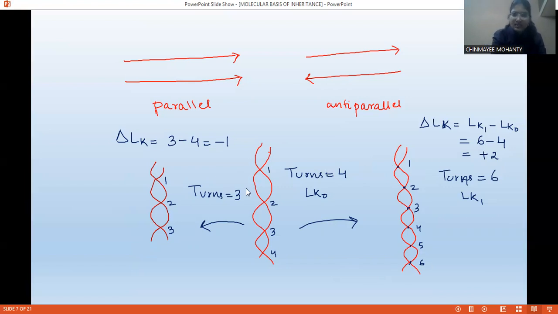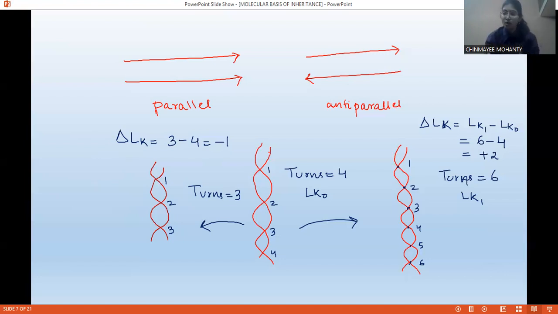But here you can see initially the number of turns is 4, and finally you can see the number of turns is 3. Okay, so what is happening? If you find out the difference, final minus initial, the difference is -1. So the value is negative, hence it is negative supercoiling. I hope it is clear. What is positive supercoiling? What is negative supercoiling?